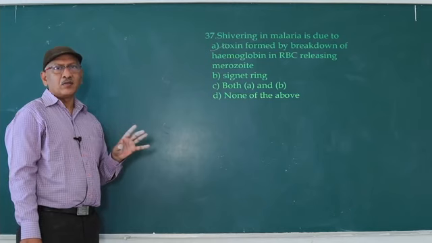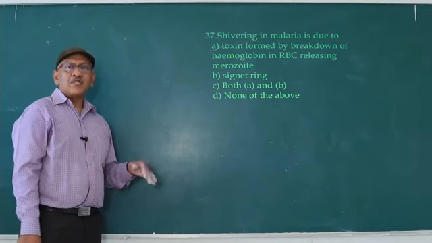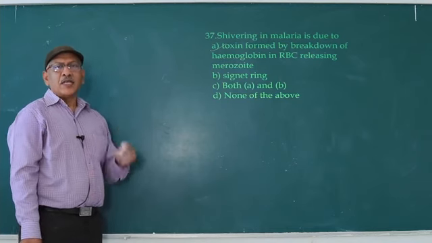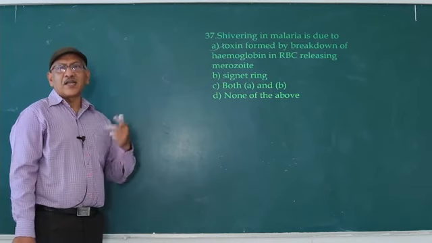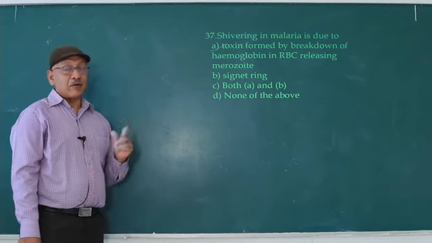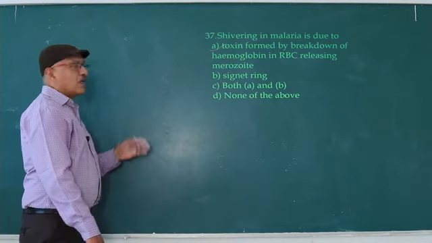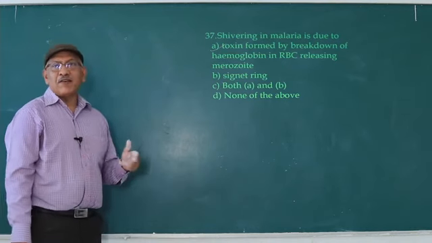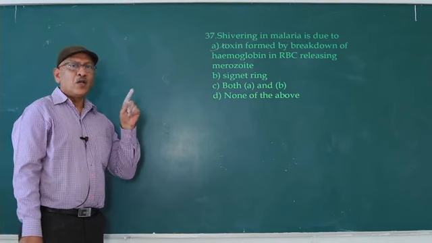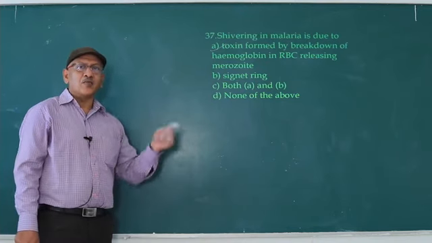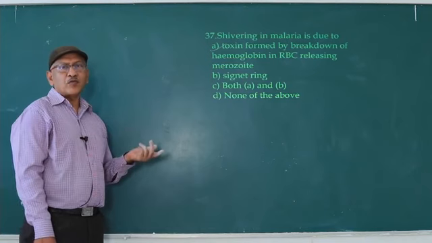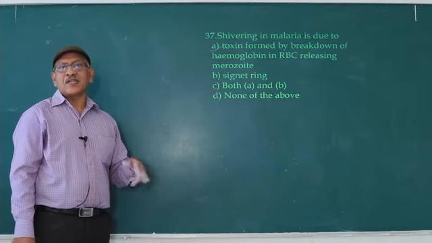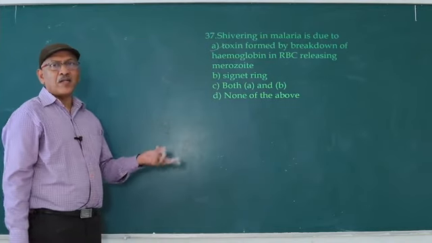cold, severe cold. So malaria fever relapses every 48 hours in 3 species, except Plasmodium malariae. In Plasmodium malariae, the erythrocytic cycle duration is 72 hours. That's why it causes quartan malaria. Quarter means 4th day. The malaria fever relapses every 4th day in only one species of Plasmodium, that is Plasmodium malariae. In other species of Plasmodium, ovale, falciparum, vivax, the malaria relapses every 3rd day. Every 3rd day means after 48 hours.